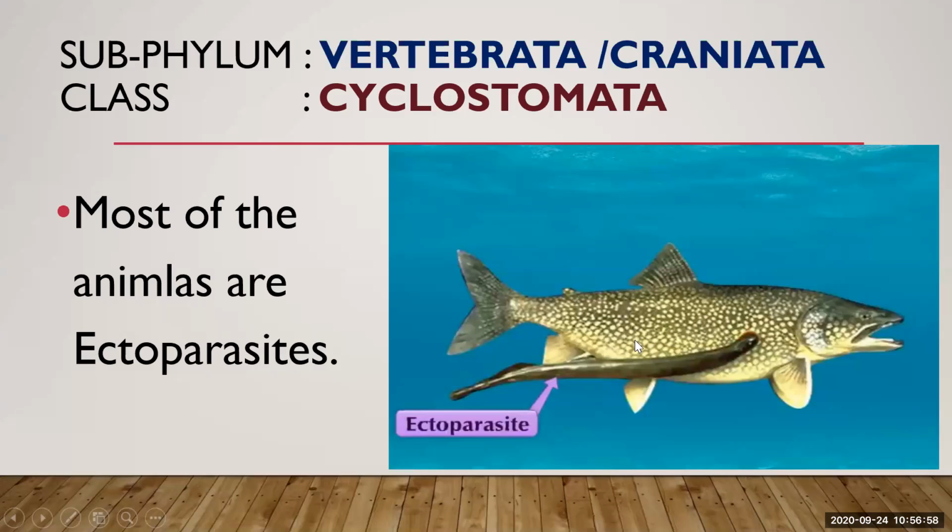They attach themselves on the outer side of the body of the host, and they suck the blood, or they take nutrition from the other organism. So these organisms are known as ectoparasites. Here you can see a cyclostome is attached to the fish by a sucker, and they are taking nutrition from this host. So most of the cyclostomes are ectoparasites.